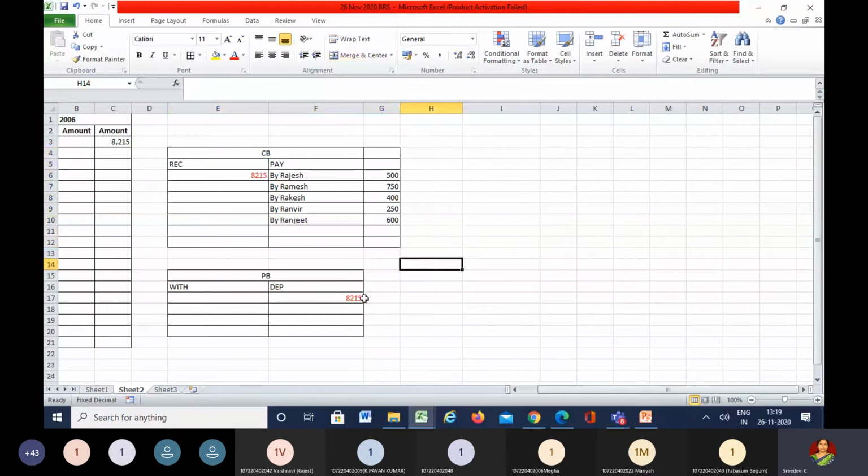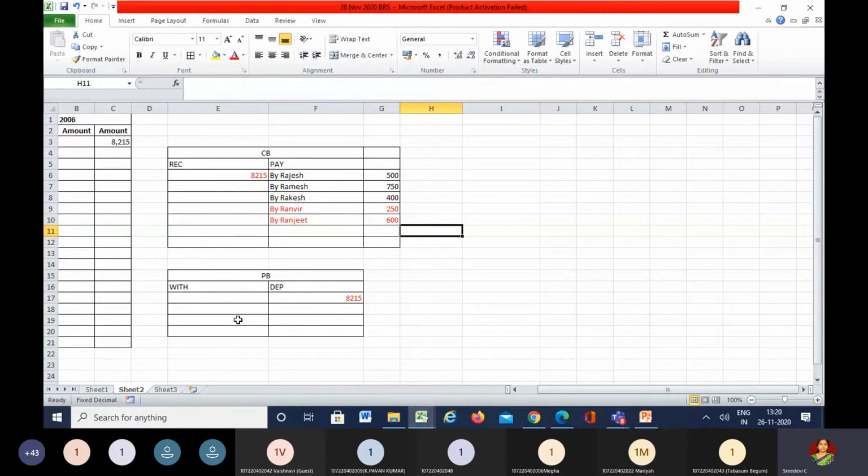So what it says here is that the last two checks were not presented. Ranveer and Ranjit didn't go to the bank to present the checks, but the first three have already been presented for payment. So now the simple statement is: checks issued but not presented for payment.